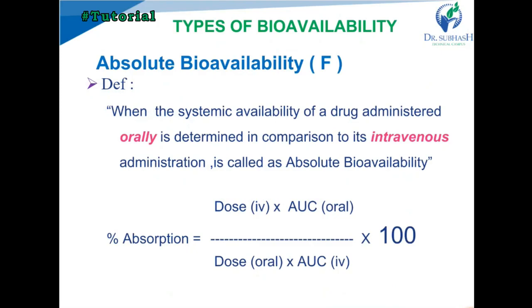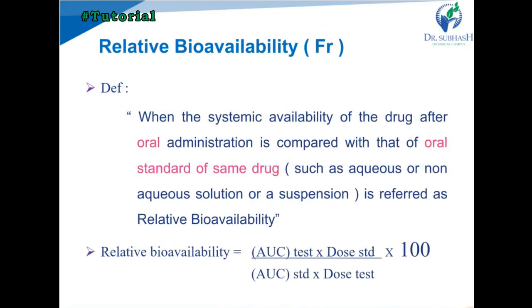The next one is types of bioavailability. There are two types of bioavailability, absolute and relative bioavailability. The first one is absolute bioavailability. What is absolute bioavailability? When the systemic availability of a drug administered orally is compared with IV administration, it is called absolute bioavailability. In that case, we take the oral dose over the IV dose, and to get the percentage we multiply by 100.